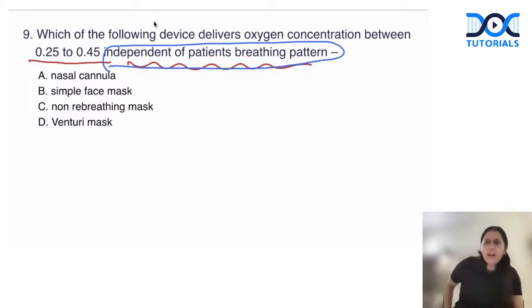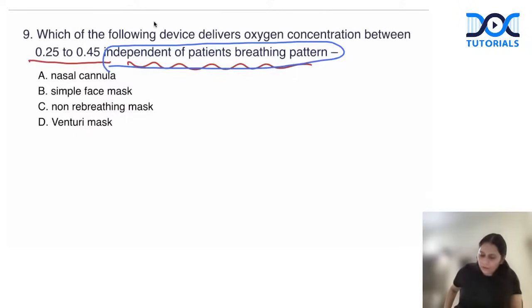Can anyone tell me that your oxygen delivering devices can be divided into what types? Can anyone put in the chat box? I want to see how much is your knowledge of oxygen therapy devices, and accordingly I will add. So tell me, oxygen delivering devices are divided into two groups on what basis? The basis of their division. So can Sanjay or Vishwas or Sam answer this? Okay, you can put it in the chat box while I continue.